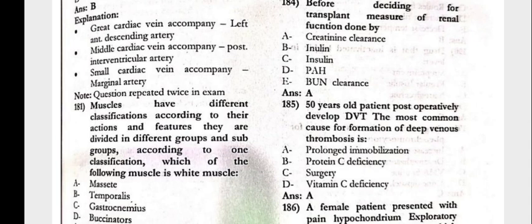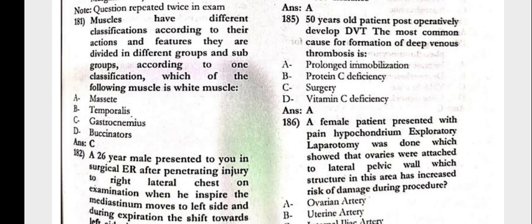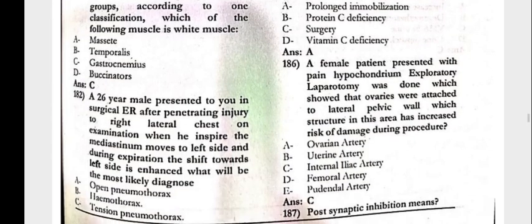The muscles have different classifications according to their actions and features. They are divided into different groups and subgroups according to one classification. The following muscle is the white muscle, that is the gastrocnemius.